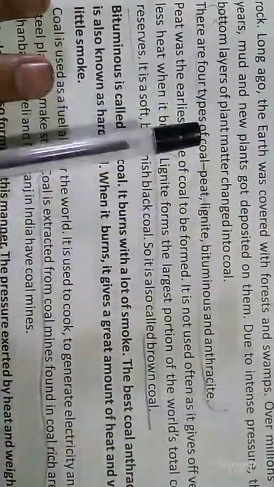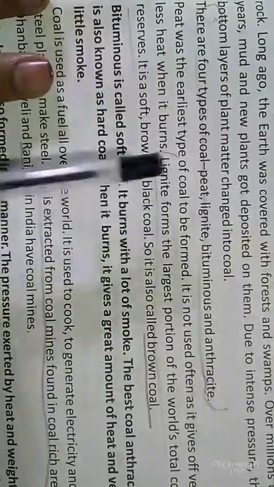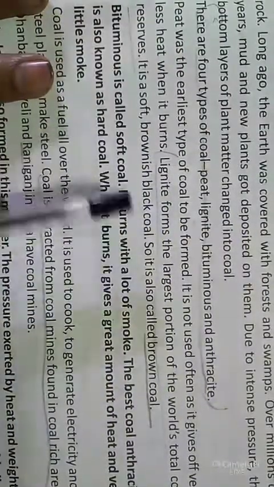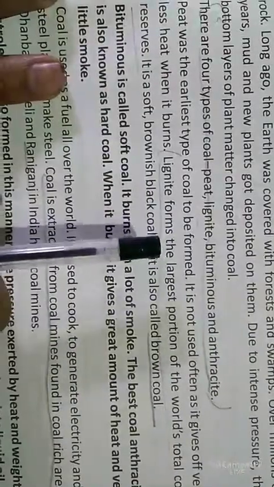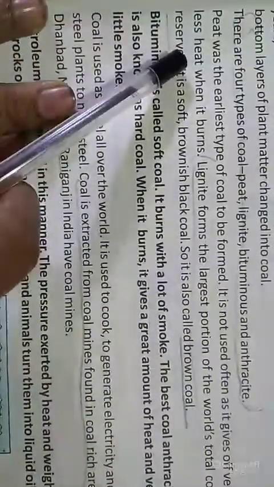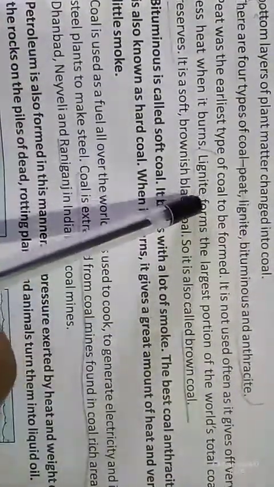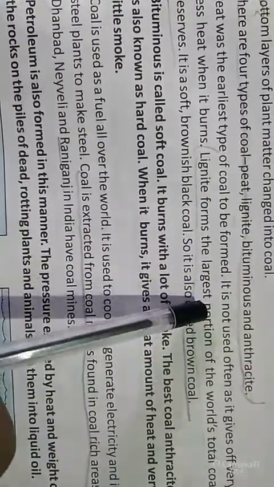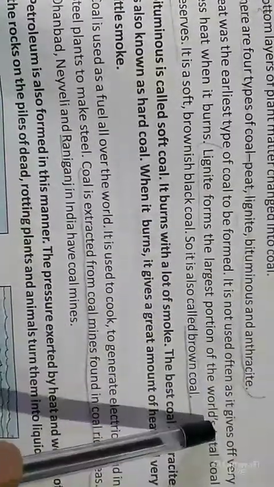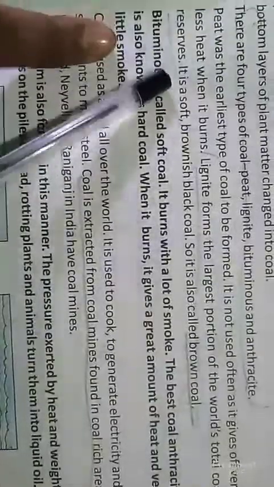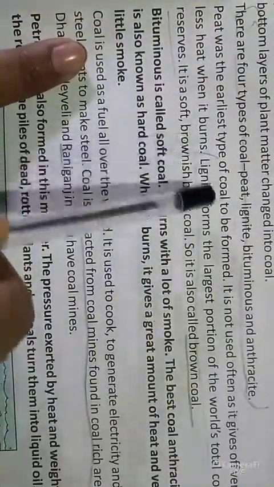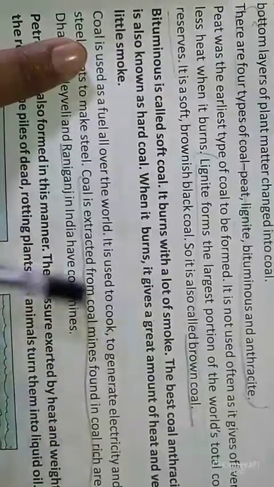Peat is the earliest type of coal to be formed. It is not used often as it gives very little heat when it burns. When it burns, it does not give sufficient heat.